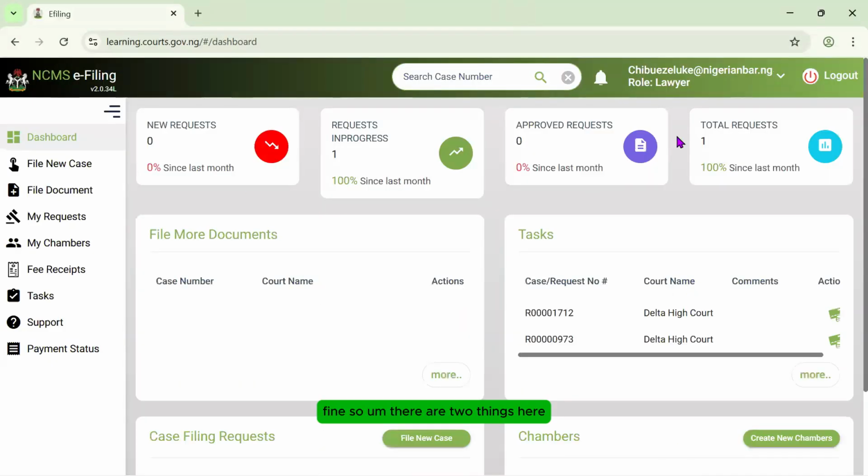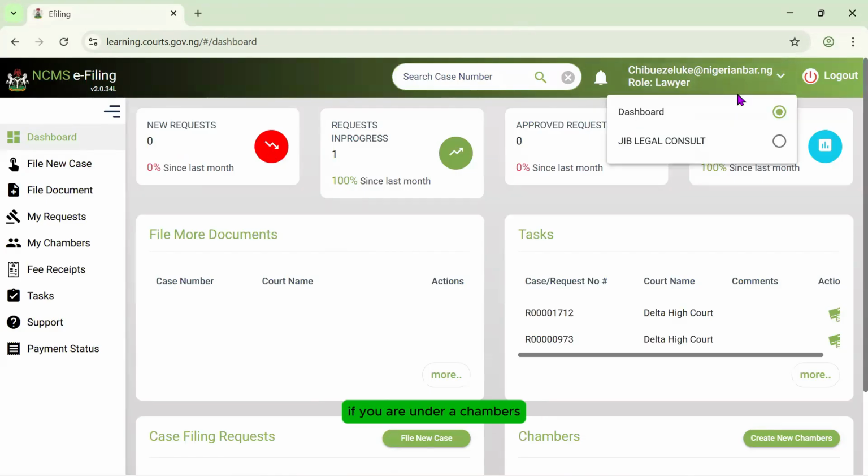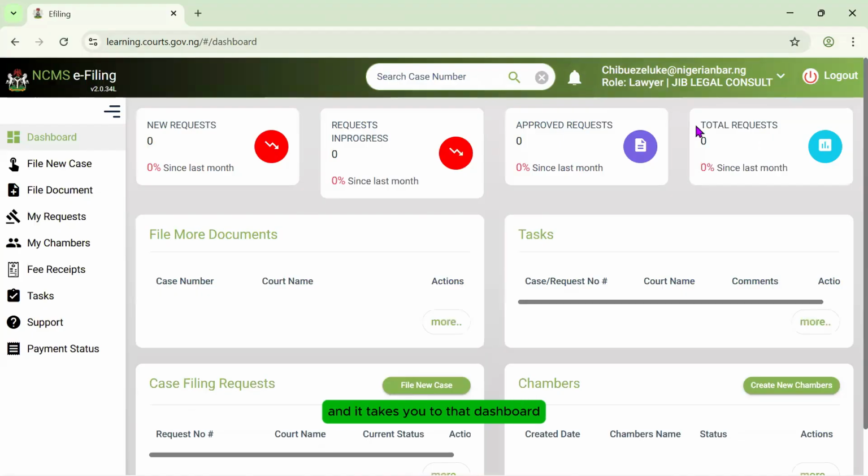Fine. So there are two things here before we start to file a new case. If you are under a chambers, make sure you change the dashboard to the chambers where you are, so that the principal and the other counsel in the law firm can have access to your case file. So let's say the lawyer decides that he wants to file this case into the law firm's dashboard. All you need to do is click on the law firm's dashboard, not your own dashboard as a lawyer. That is where you begin to file your new case.